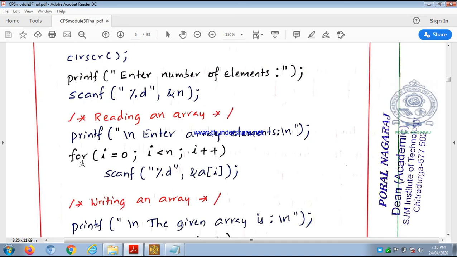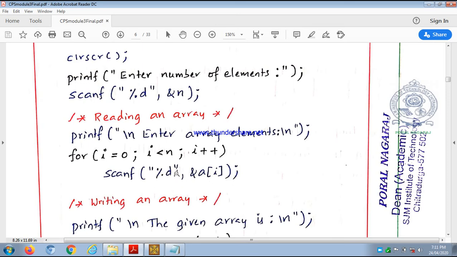Then in the for loop, n times we execute this scanf statement. Suppose n is 5, then this for loop is executed 5 times. For i assigned value 0, array index always starts from 0, that's why we always take i assigned 0. for i = 0; i < n; i++. The syntax of scanf is, within inverted commas the format character, comma, then the variable name.